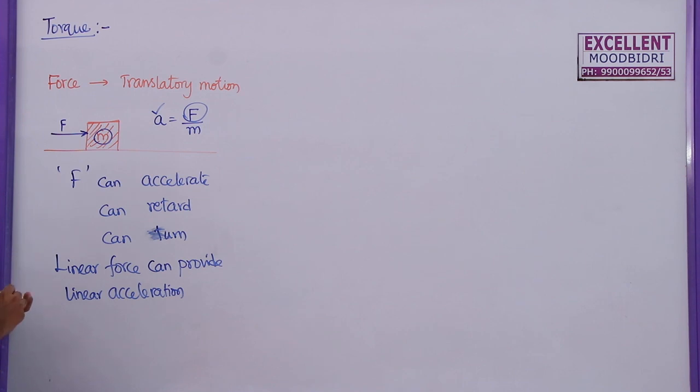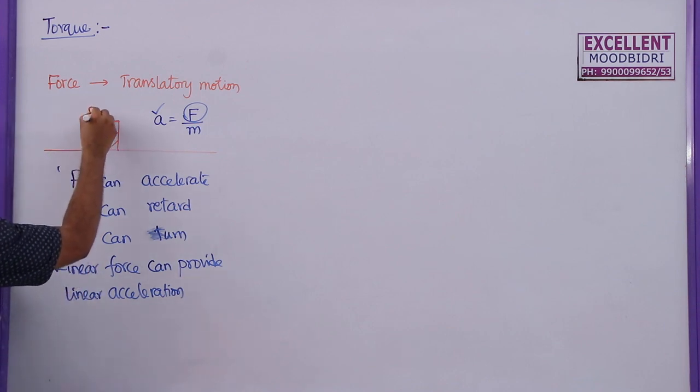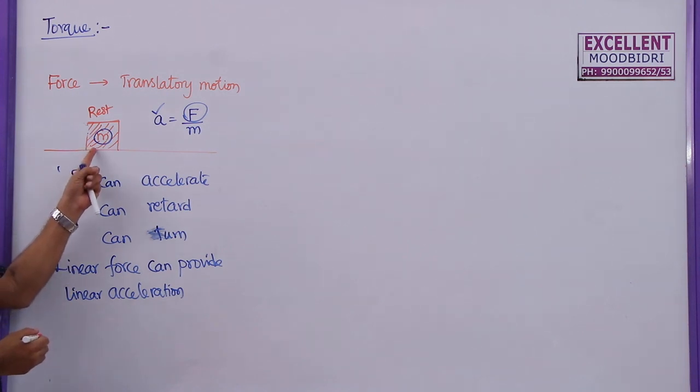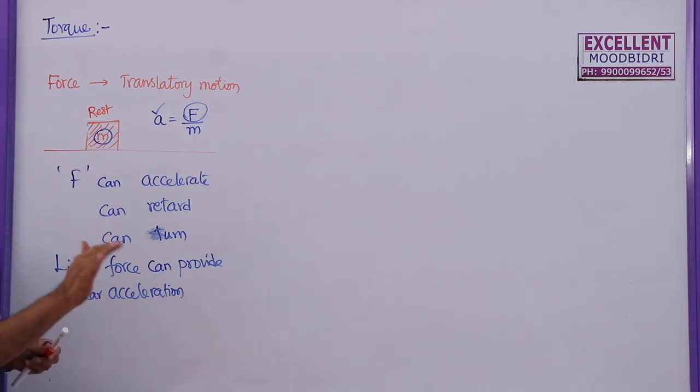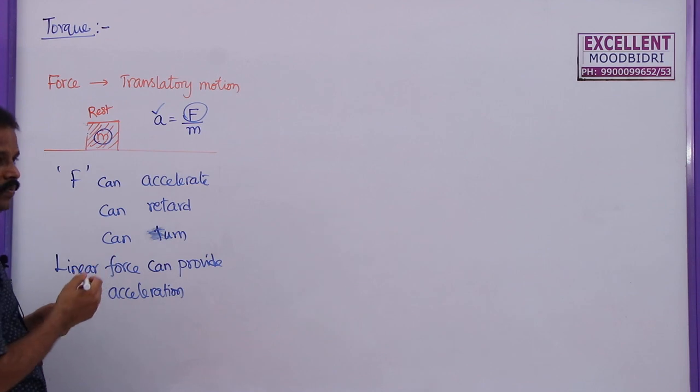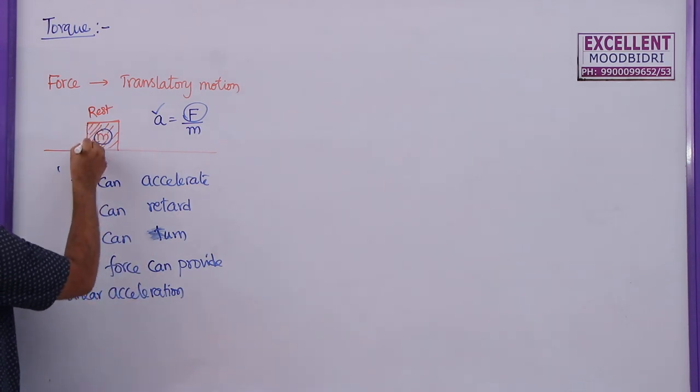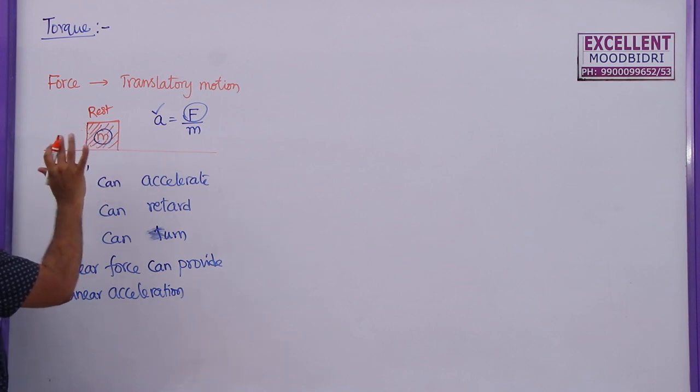If force is not acting on this body, let us say this body is at rest and no force is acting externally, what happens to this body? The body remains at rest. This we already discussed in Newton's first law, where when no external force acts on a body, the position of the body never changes.